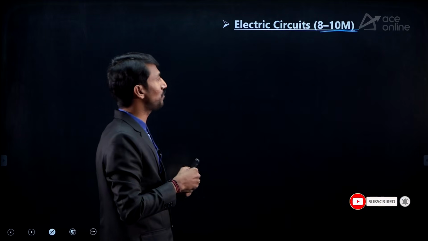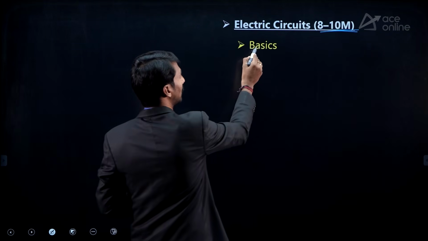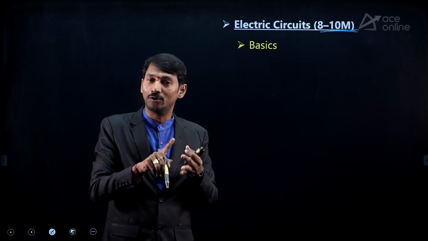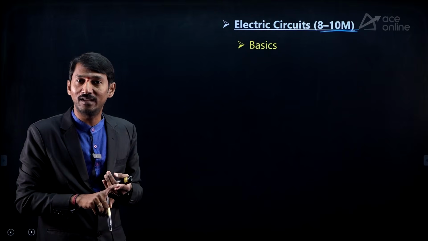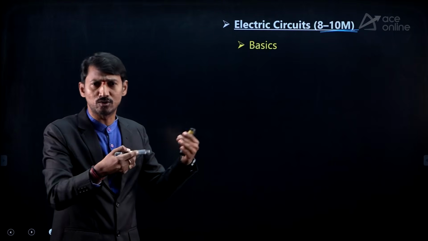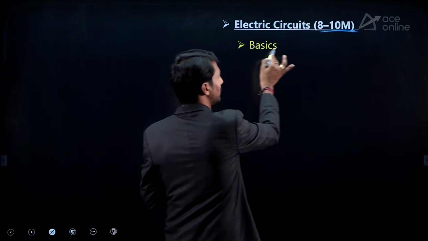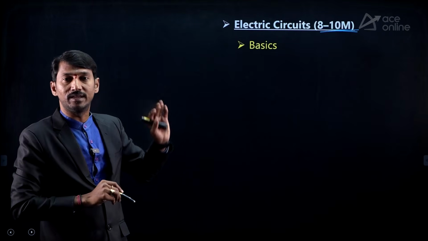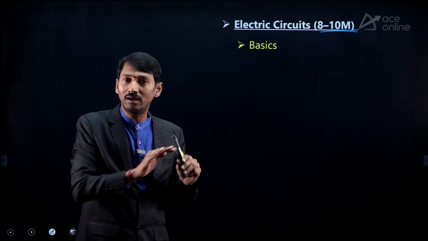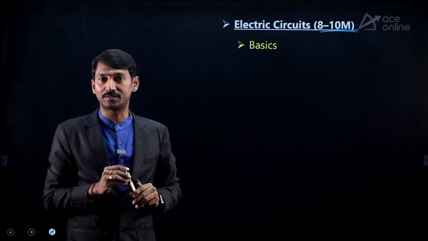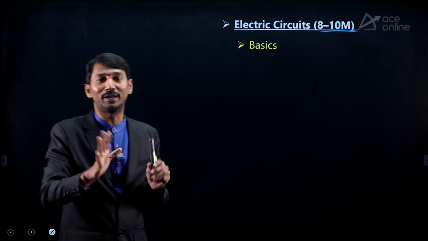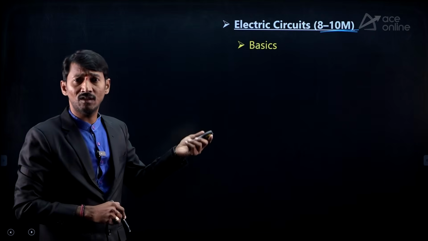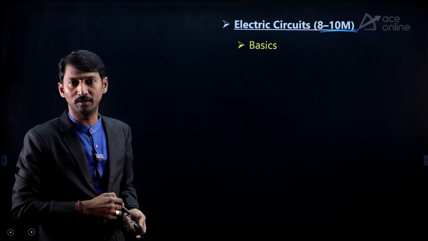For them I am giving, the first topic you have to concentrate on is basics. In this, KVL, KCL, nodal analysis, mesh analysis, supernode or supermesh, etc. All basics will be covered. If you complete this basic chapter, all types of network reduction techniques or network simplification techniques will be with you. From this, approximately 1 or 2 marks weightage is generally possible.